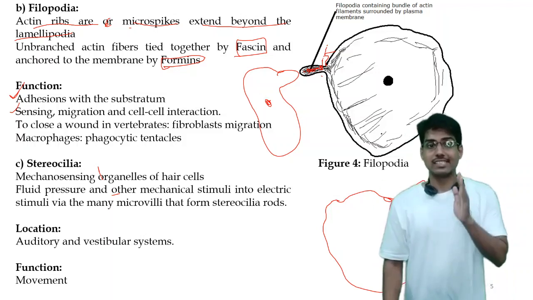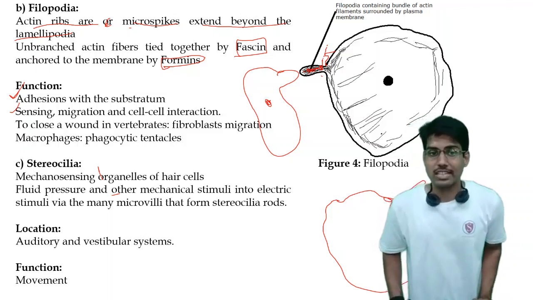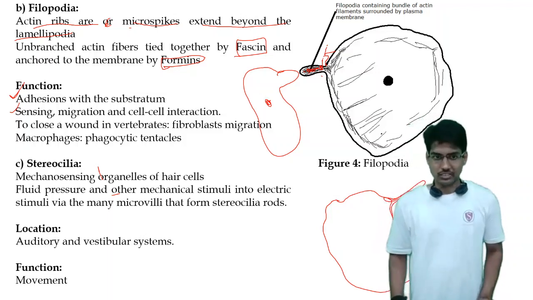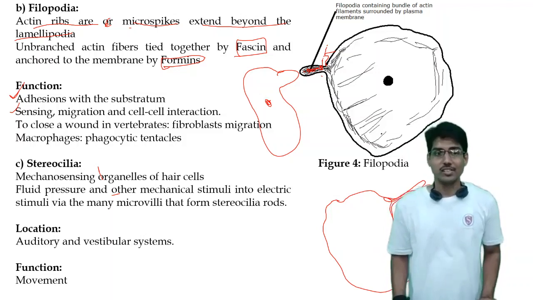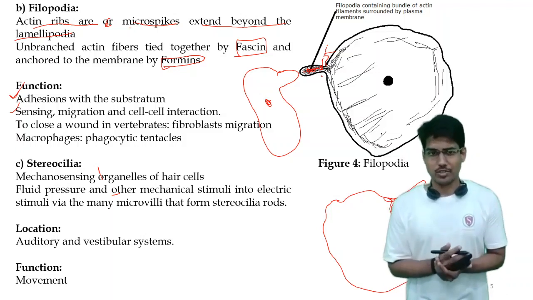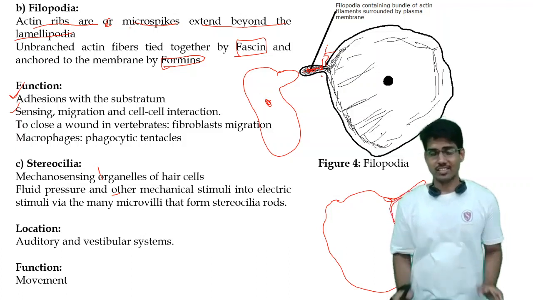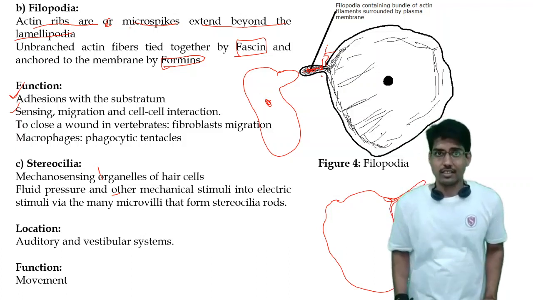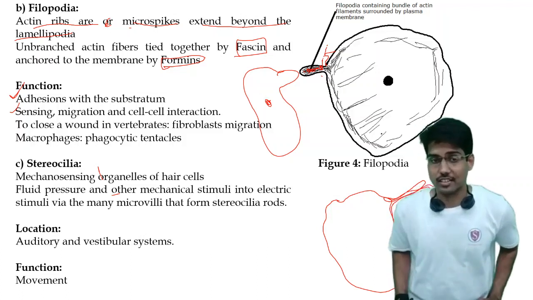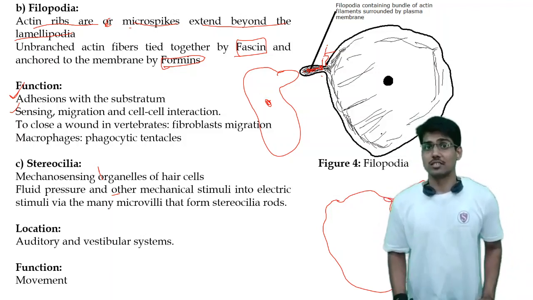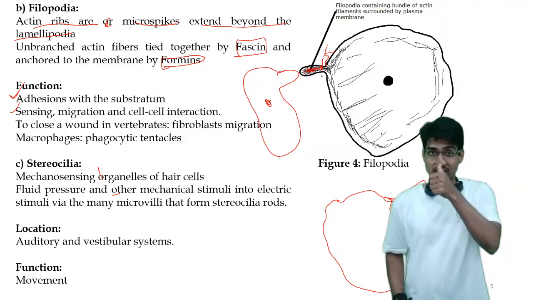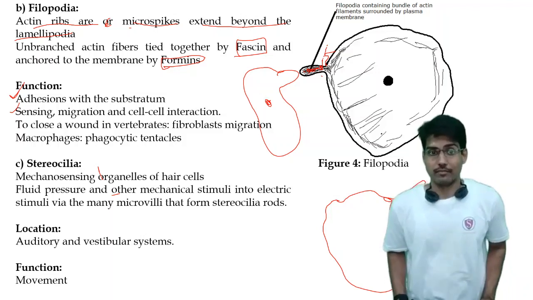Now see the stereocilia. What are these stereocilia? These are the mechanosensing organelles of the hair cell. Mechanosensing means that whatever fluid pressure or mechanical stresses are there inside these cells or in the surroundings, they sense such stimuli and convert them into electrical stimuli.